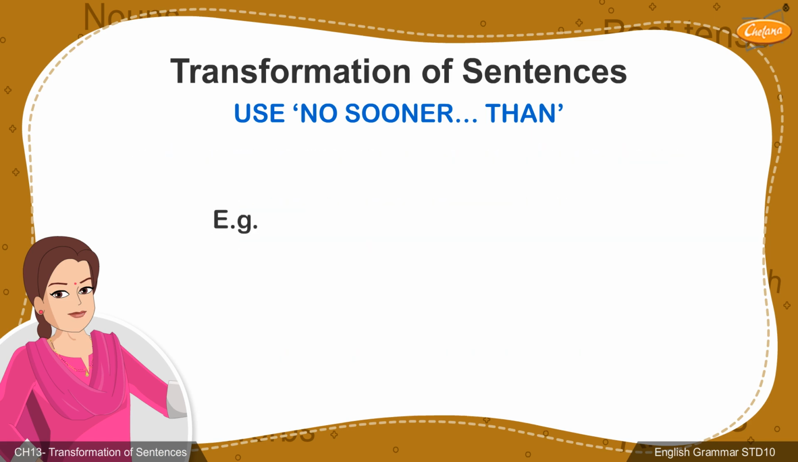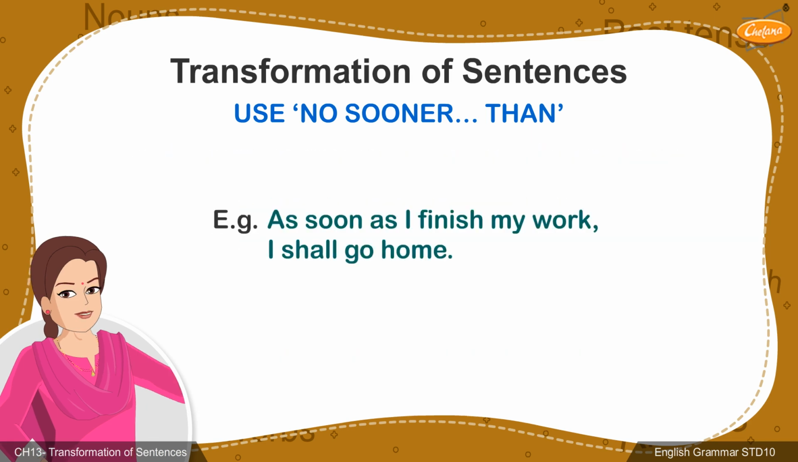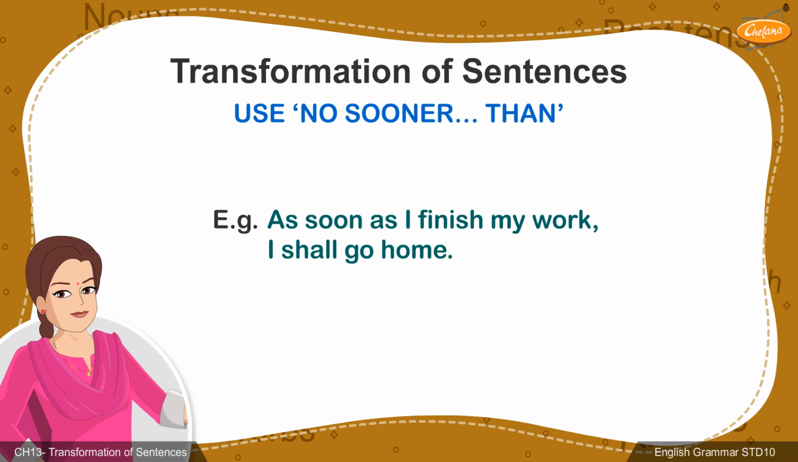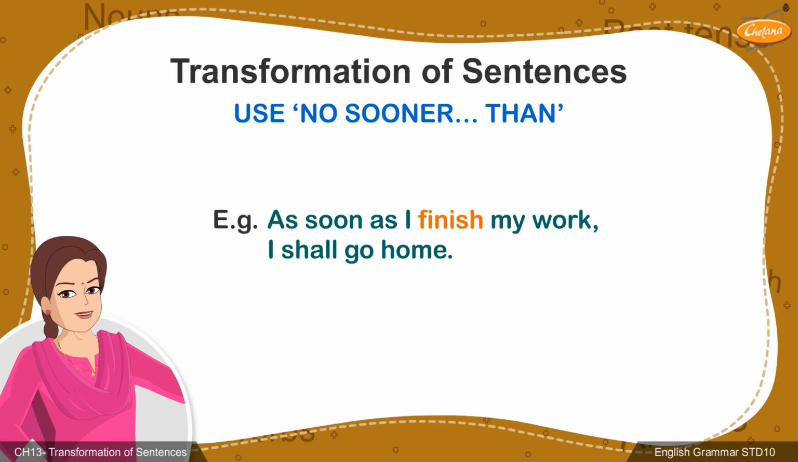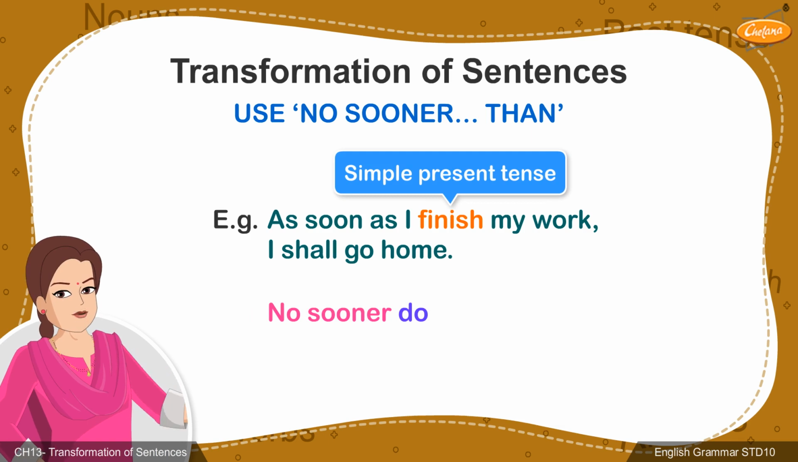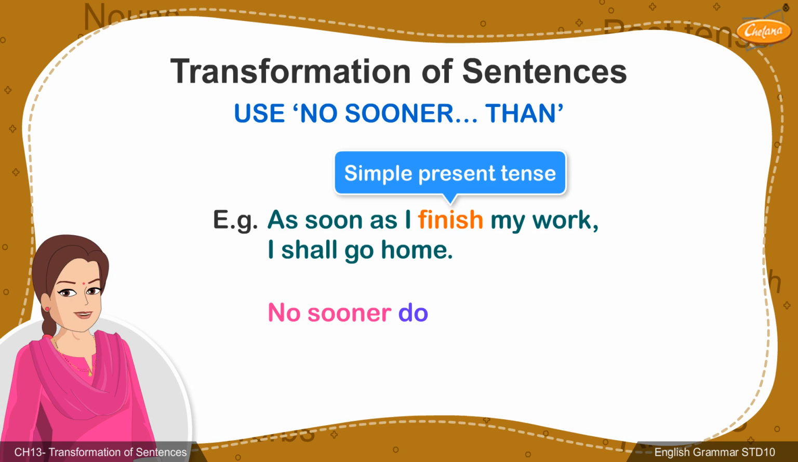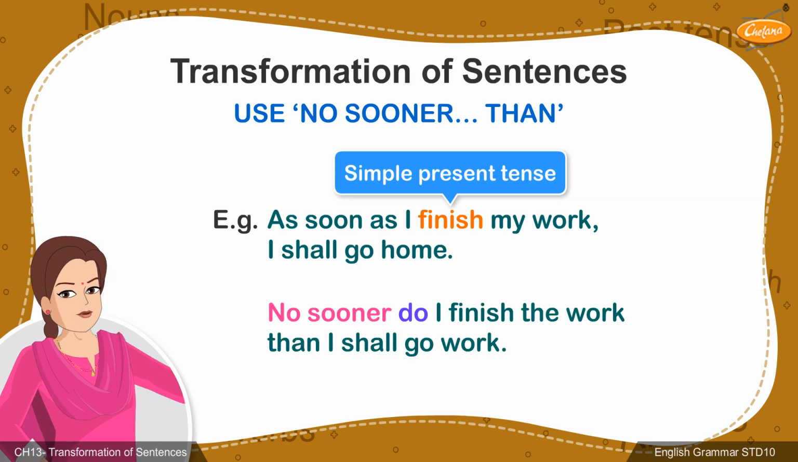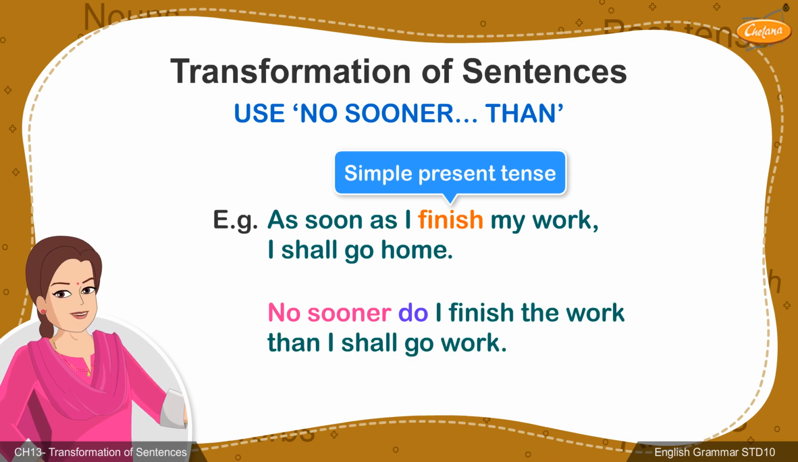Let's consider another example. As soon as I finish my work, I shall go home. Let's follow the steps. Since the verb finish is in simple present tense, the auxiliary do must be added after no sooner. The remaining steps can be followed and the answer would be, no sooner do I finish the work than I shall go home.